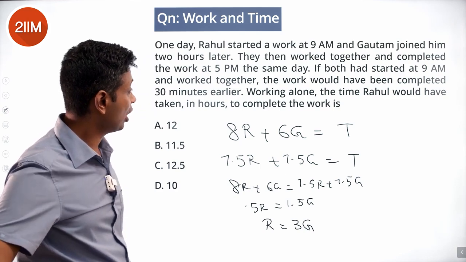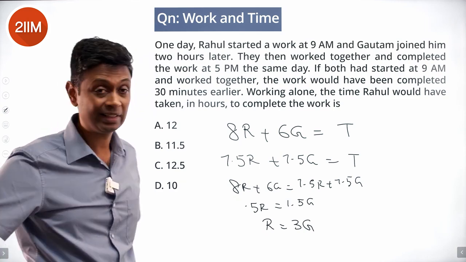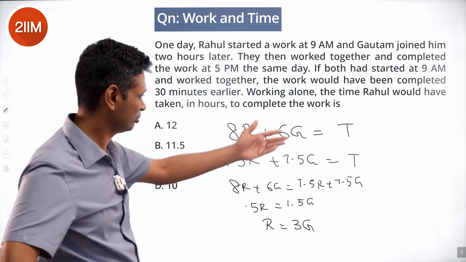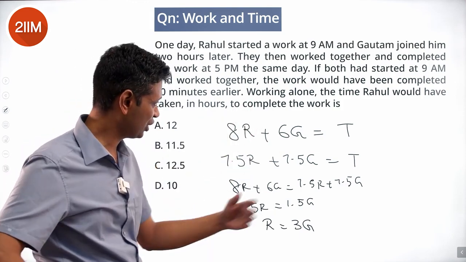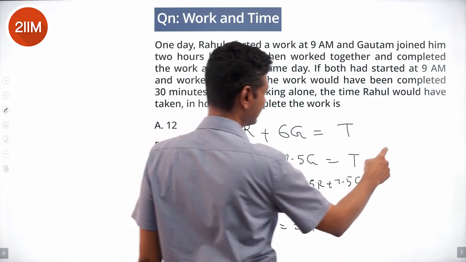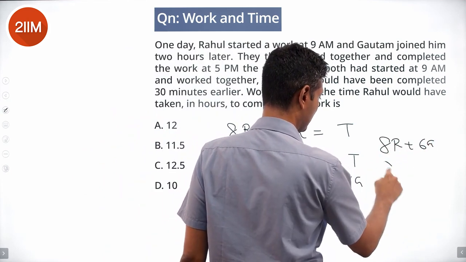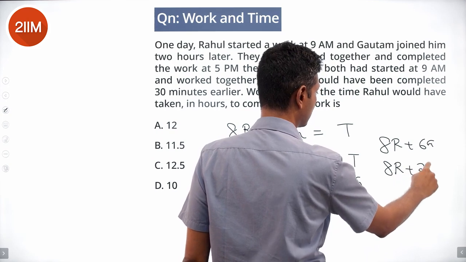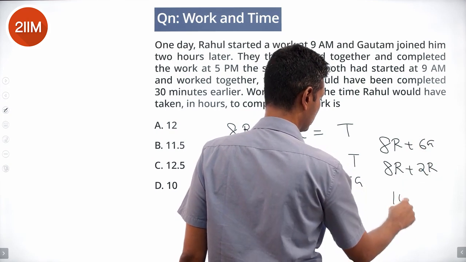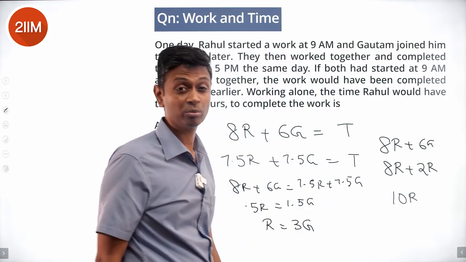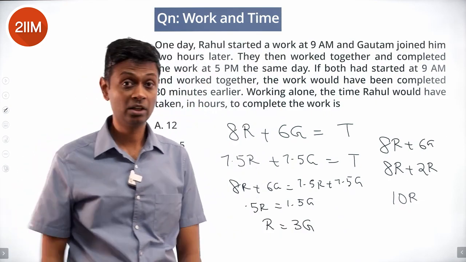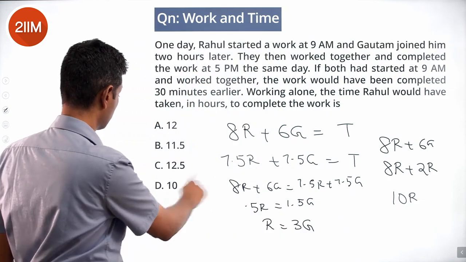Working alone, the time Rahul would have taken in hours to complete the task: R is 3G. So 8R plus 6G is 8R plus 2R, since 6G is 2R, or 10R. Or 10 times Rahul's output per hour can complete the task. Or Rahul will take 10 hours to finish it.